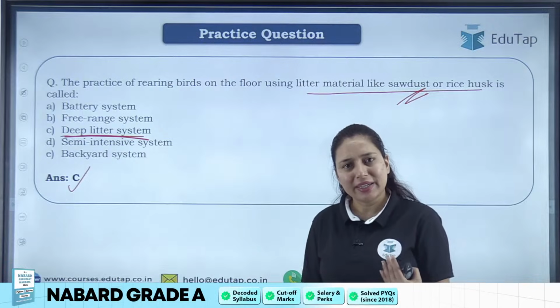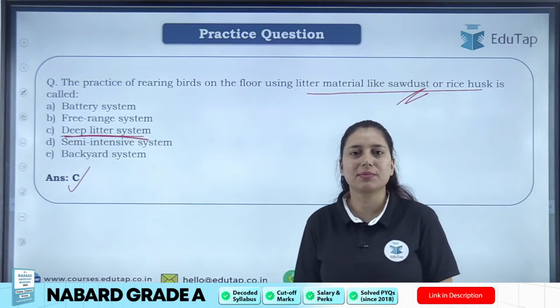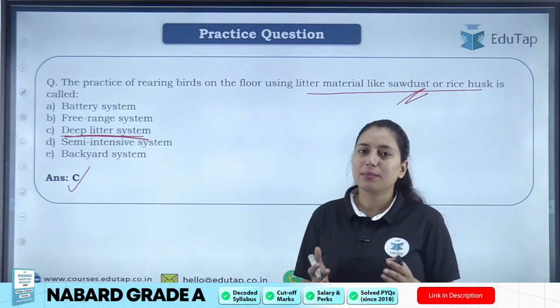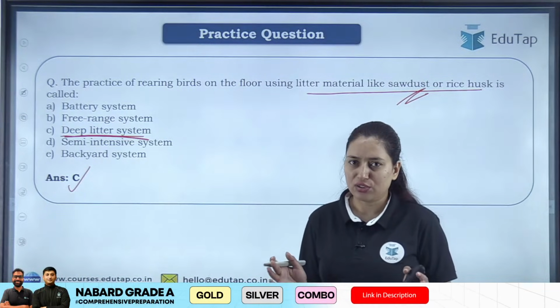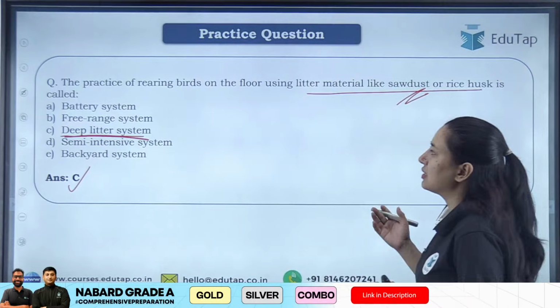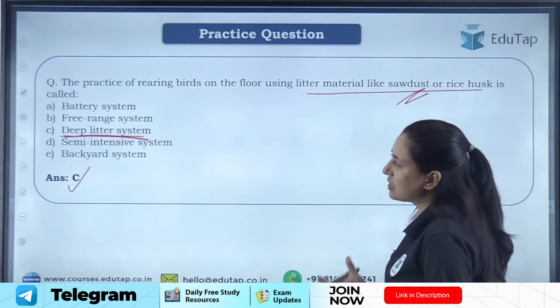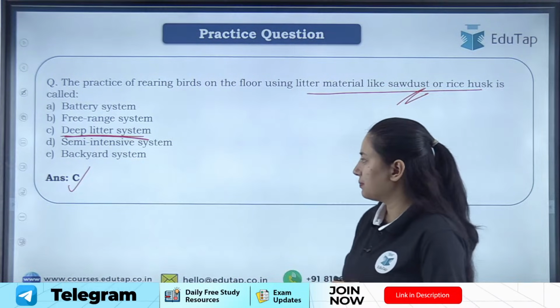The backyard system is again a free range system, but it is done in the backyard, in a very small range. So these are the different types of systems used for rearing birds. Clear?